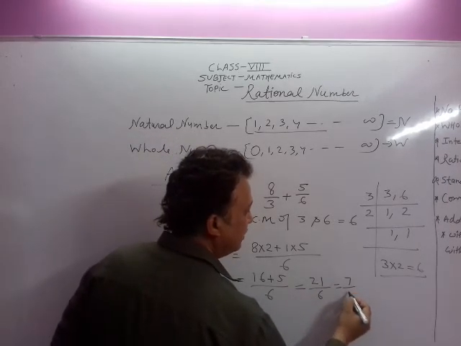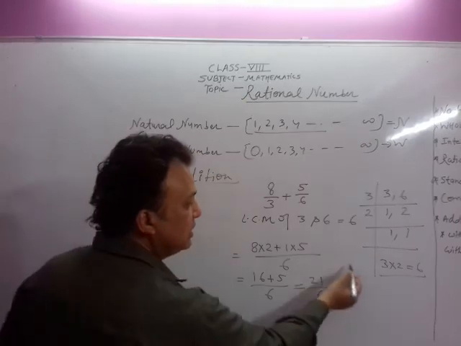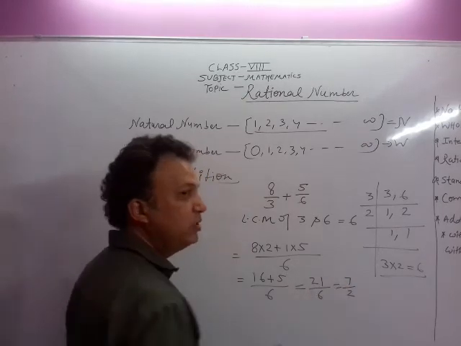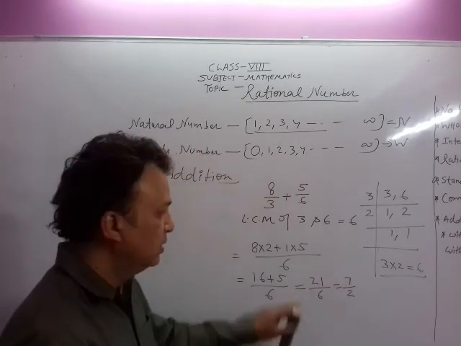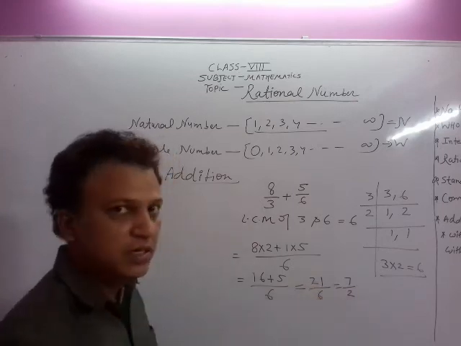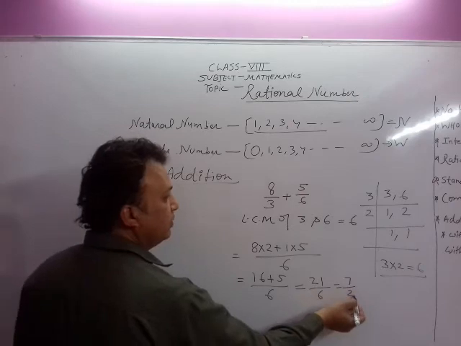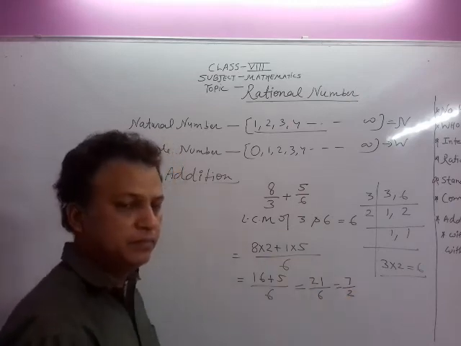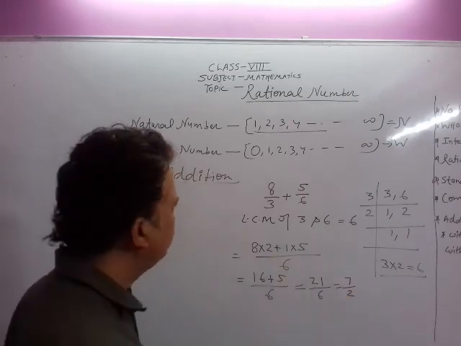3 7s are 21, 3 2s are 6, so 7 upon 2. This is the standard form. 21 upon 6 is the answer, but 7 upon 2 is the correct answer because this is the standard form. So 7 upon 2. This is one method we know from the previous class.